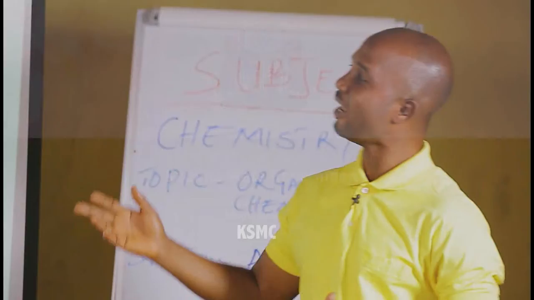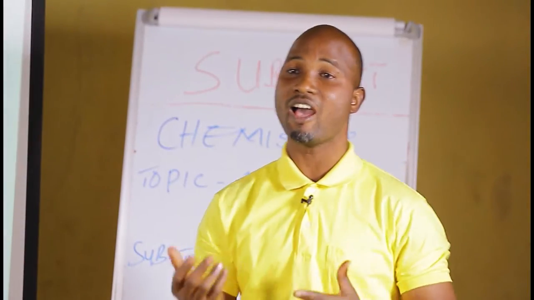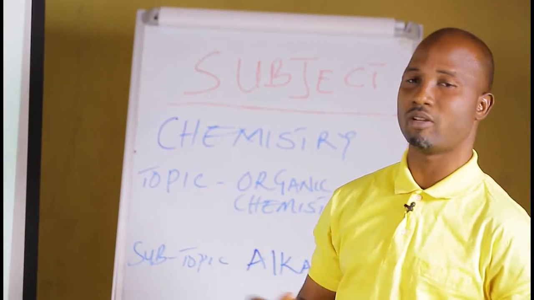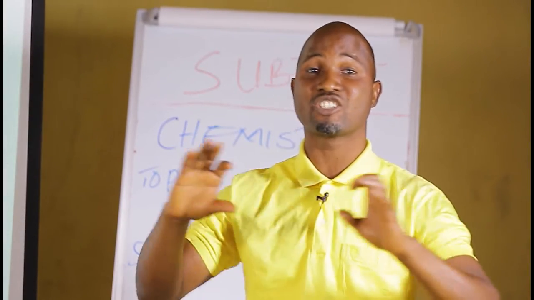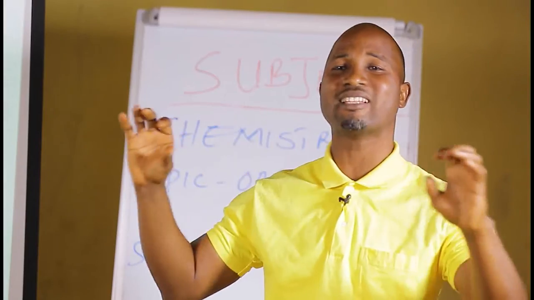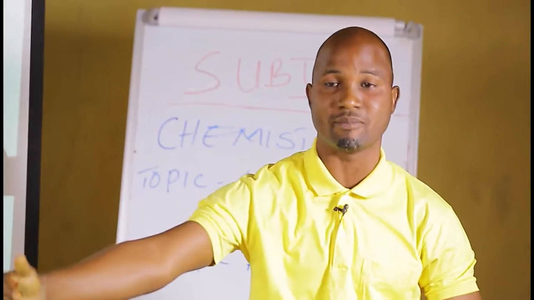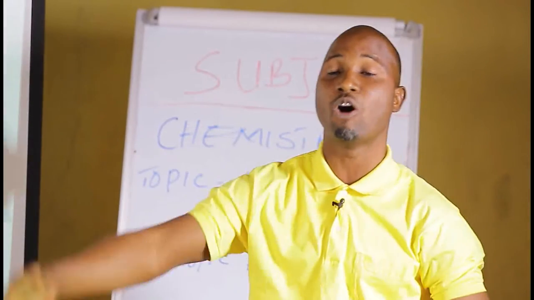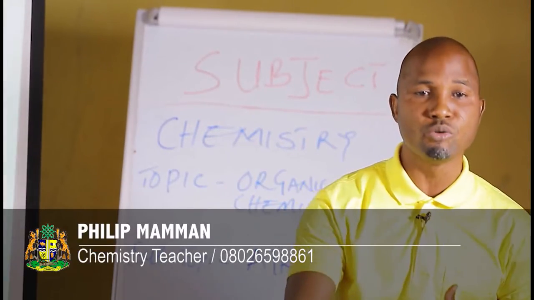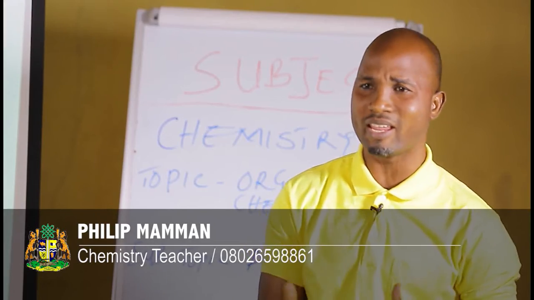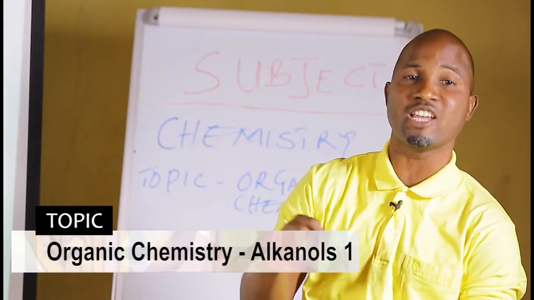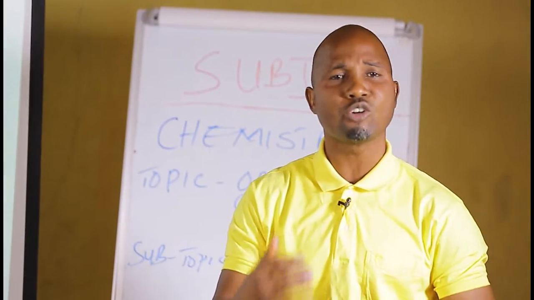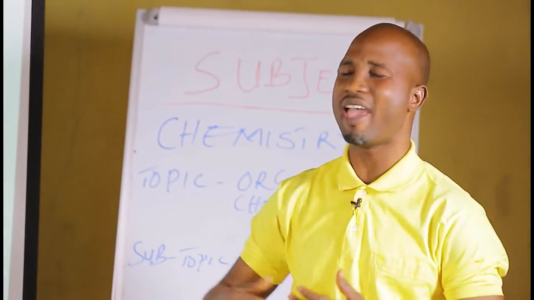My wonderful students, you have heard what I said earlier, that we have about 4 rules that we will consider. The first one is the longest chain rule. And like I said, identify the longest chain, meaning the highest connected carbon atoms, and give it the parent name. Remember I said that if there are 5 carbon atoms that are the highest, it becomes pentanol. Then the second rule is the numbering rule. Numbering is done in such a way that the functional group, in this case OH, is given the lowest number.